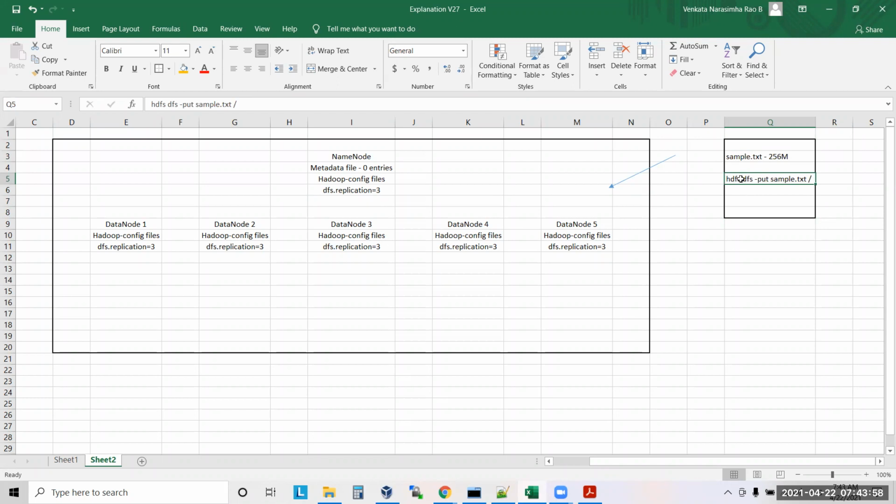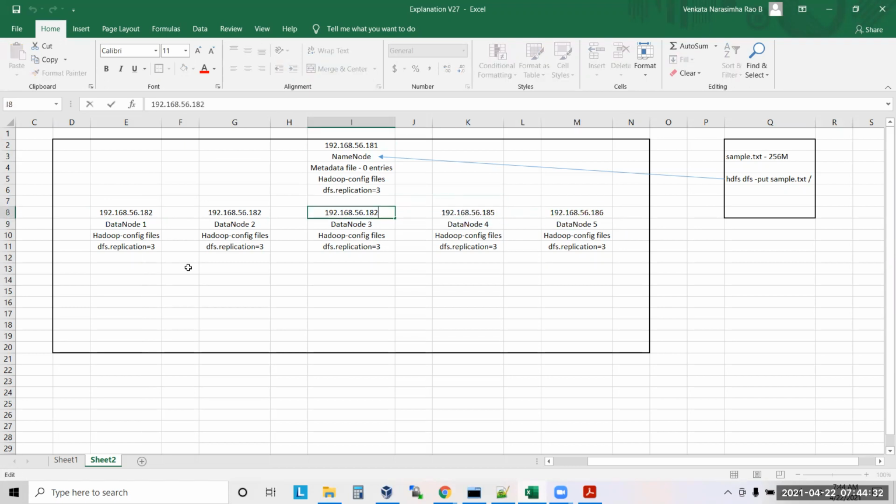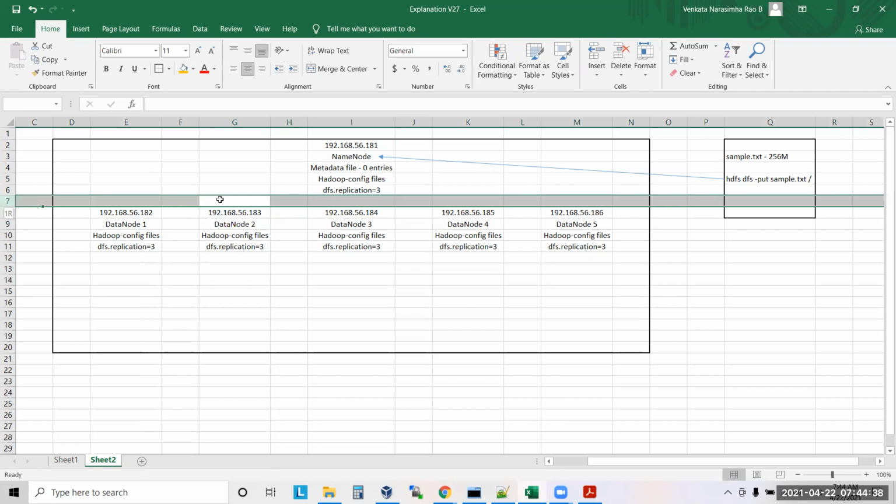When you run this command, what will happen in the backend? It will hit the name node. How will this command understand what my name node is? Let's say the name node is 192.168.56.181. I'm giving the IP addresses for each machine also: 182, 183, 184, 185, 186. These are the different servers.